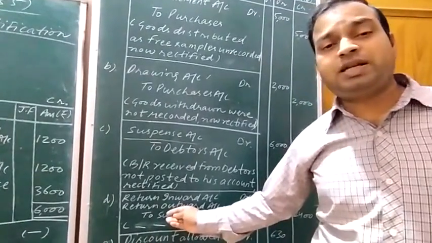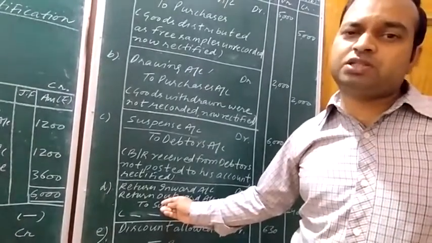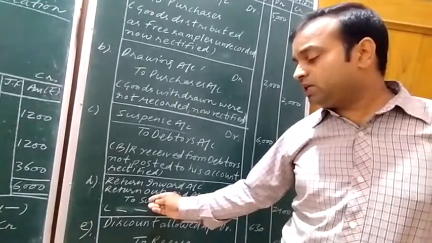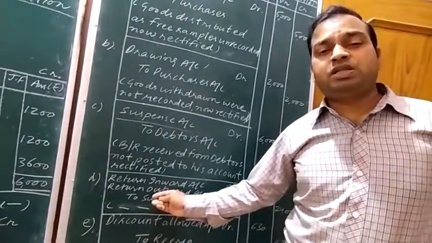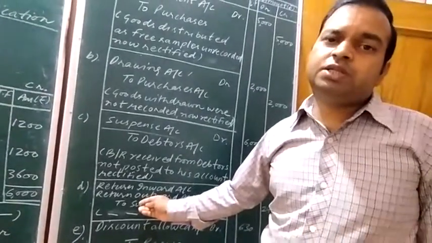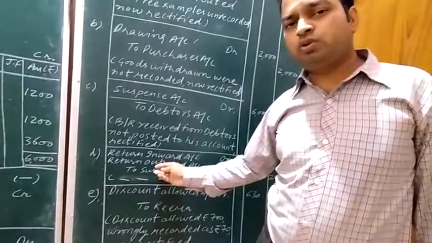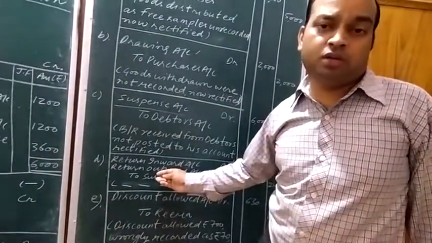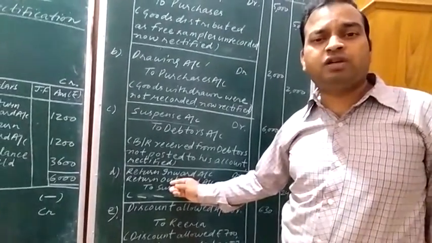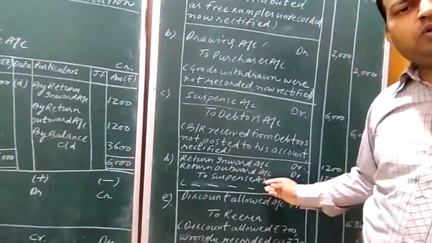While passing the journal entry, you might have noticed in the past, when I was explaining the journal entries, the purchase was shown on the debit side and purchase return was shown on the credit side. But this return outward which was shown on the credit side, it was shown wrong. So we need to nil the effect of return outward account shown on the credit side.